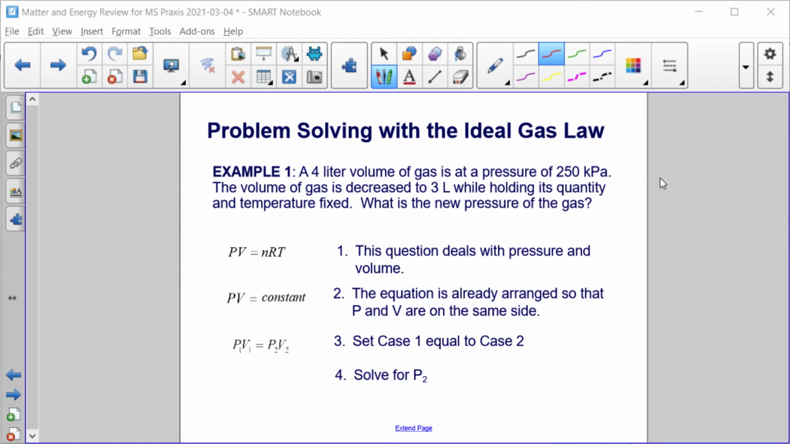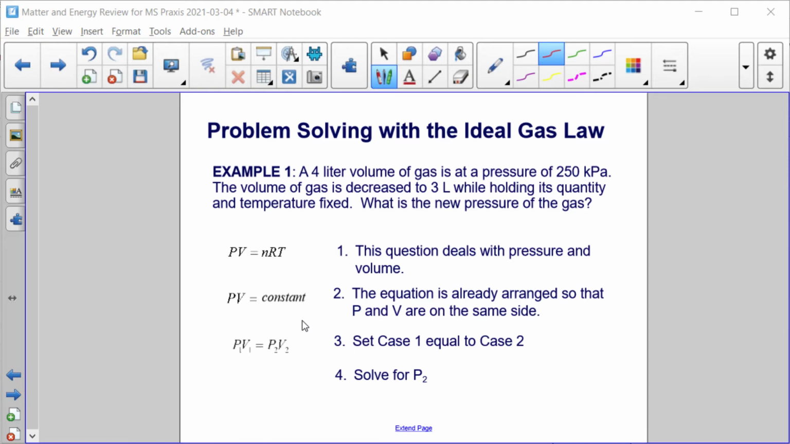So, start with the ideal gas law as you see on the left, PV equals nRT. This question deals with pressure and volume. So we arrange pressure and volume on one side of the equation. It already is. That has to equal a constant because temperature and number of moles are fixed, we're told in the problem. So we can simply set case 1, P1 V1, equal to P2 V2. Those two, the before case has to be equal to the after case.